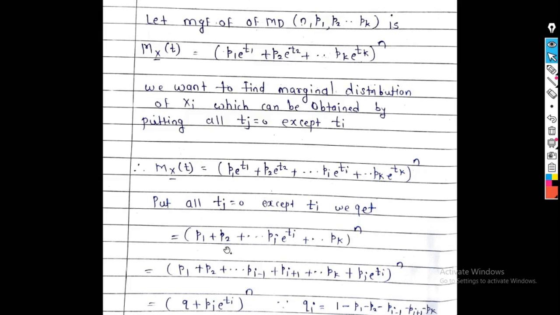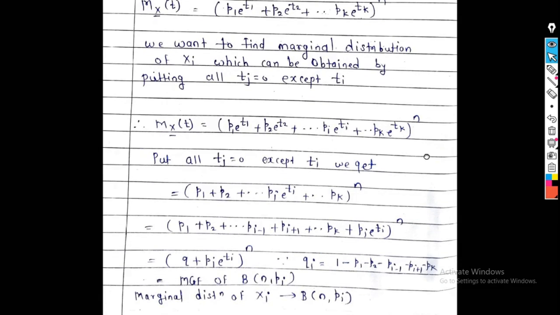So we get p1 plus p2 plus ... pi minus 1 plus pi plus 1 ... pk plus pi e raised to ti, the whole raised to n.